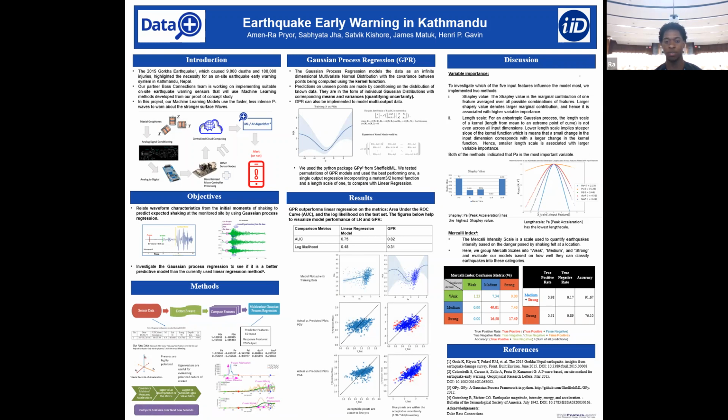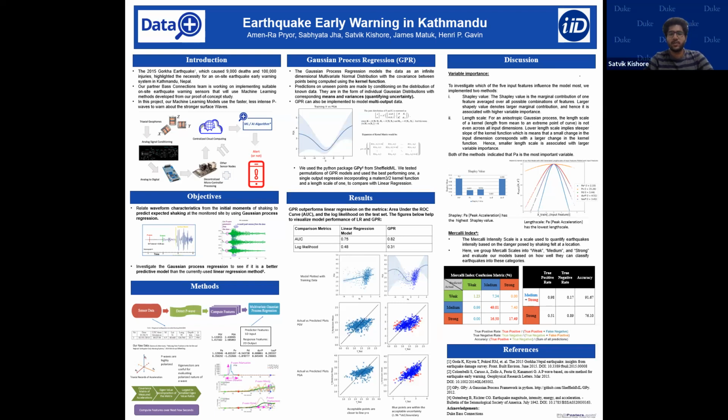But what is a Gaussian process regression anyway? The Gaussian process regression models the data as an infinite dimensional multivariate normal distribution with a covariance between points being computed using the kernel function. And this can also be used to model multi-output data. And we use the Python package GPy from Sheffield Machine Learning.